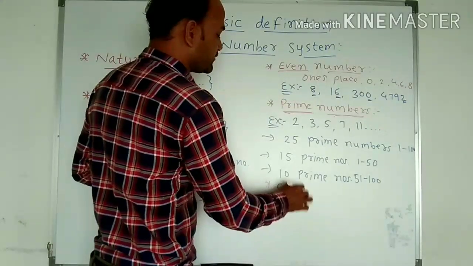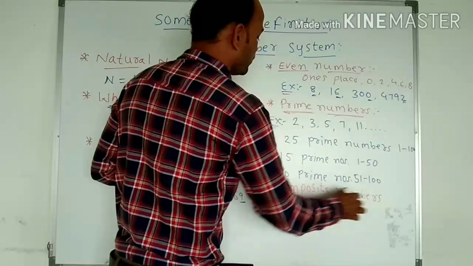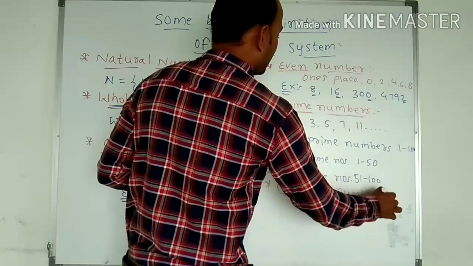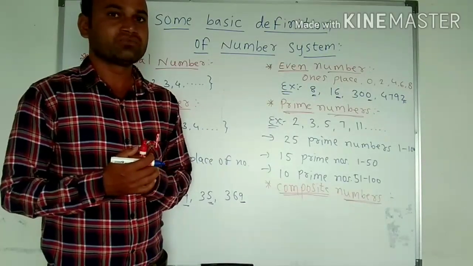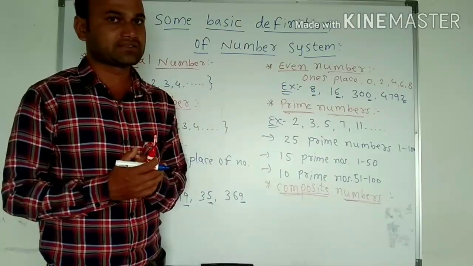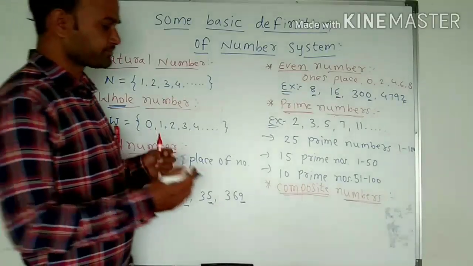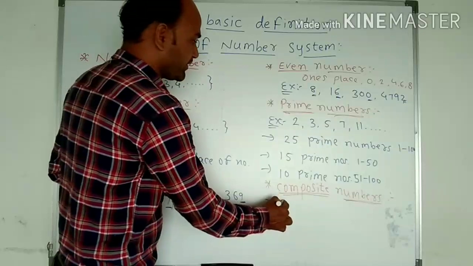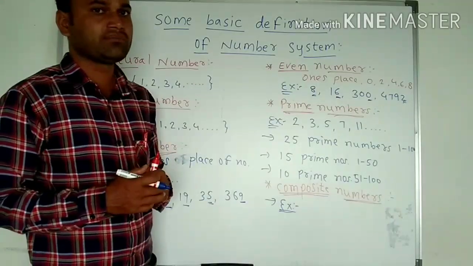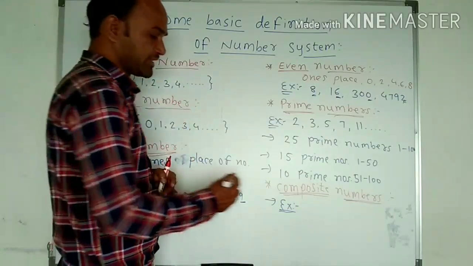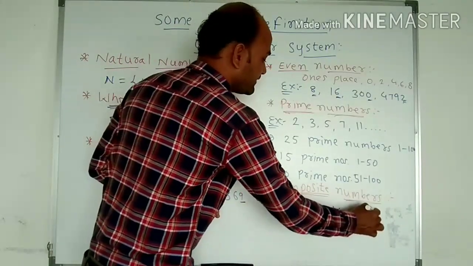So the next number we can see is the composite numbers. What are prime numbers? Numbers which are divisible only by 1 or by the number itself are called prime numbers. And composite numbers are numbers which have more than two factors. They should be divisible by many numbers. For example, we can take 4, 9, 16, 20, 300.